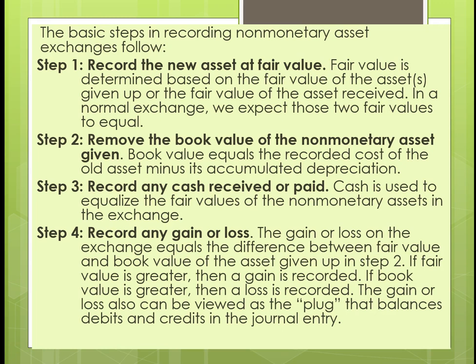Now, here's the thing. They say it's a plug, but my feeling is you always want to work through how you get there and then see if you get the same answer to make sure you did it right, which means it is going to be the difference between the fair value and the book value of the asset given up in step 2. If the fair value is greater, then a gain is recorded. If the book value is greater, then a loss is recorded. So now we'll walk through looking at this from both sides and see how we do the journal.